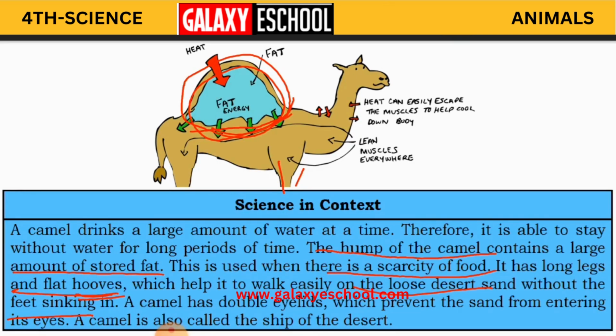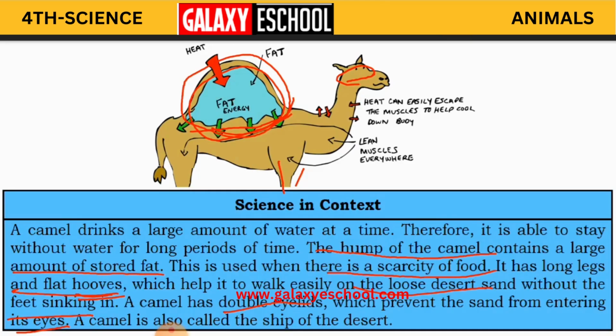A camel has double eyelids which prevent the sand from entering its eyes. See here, the camel has double eyelids inside. Why? Because these eyelids are going to stop the sand from entering its eyes.